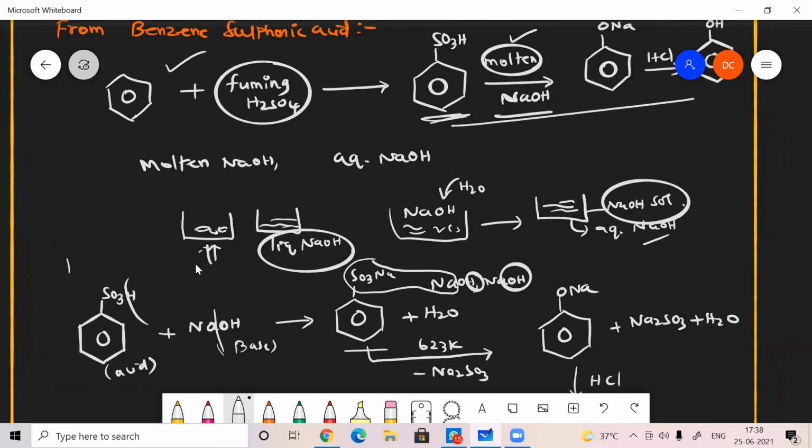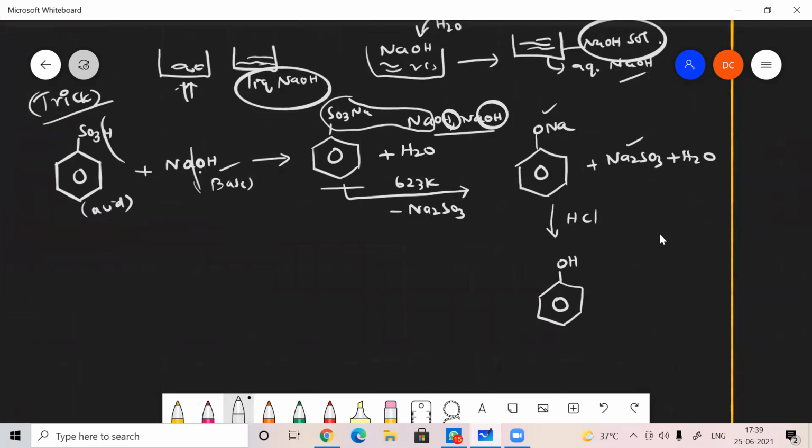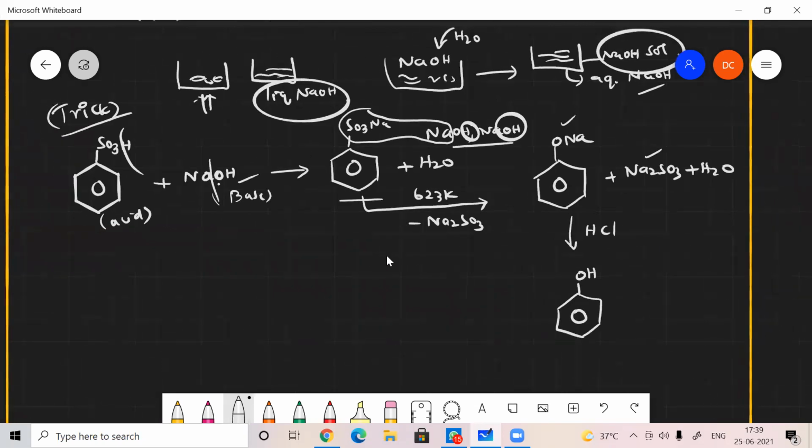Here it's a simple trick to write the product: just remove H and OH, then it forms sodium sulfonate. Once I got sodium sulfonate, it will react with 2 moles of NaOH, then it forms sodium phenoxide, sodium sulfite, as well as water. Then if you acidify it, you will get phenol as a product. Is that clear?